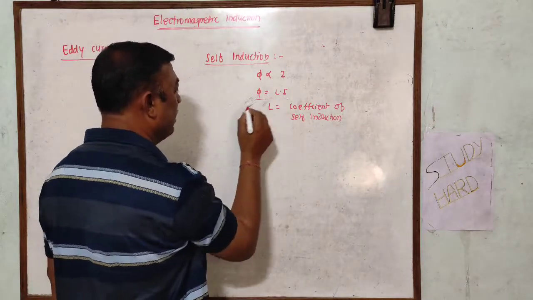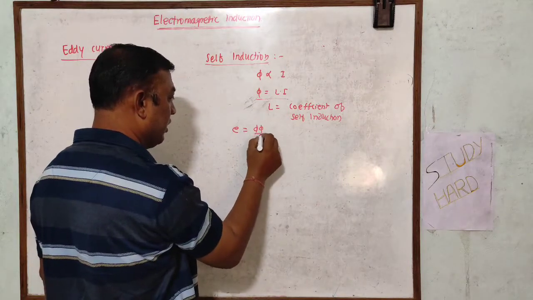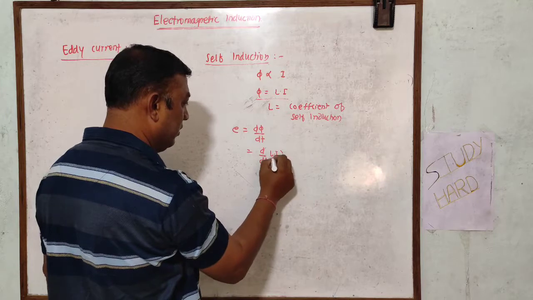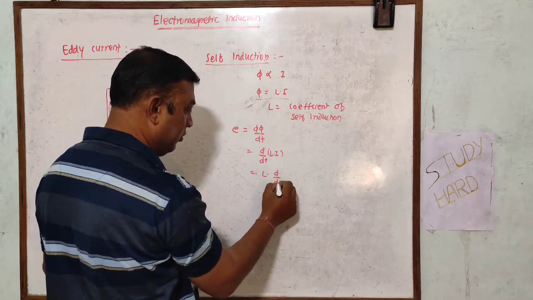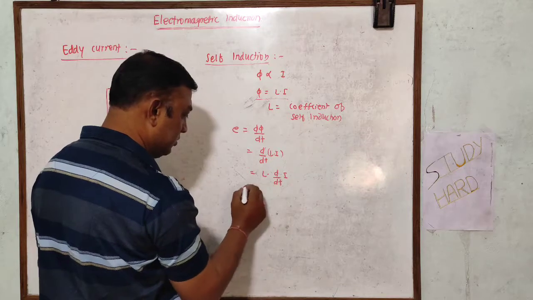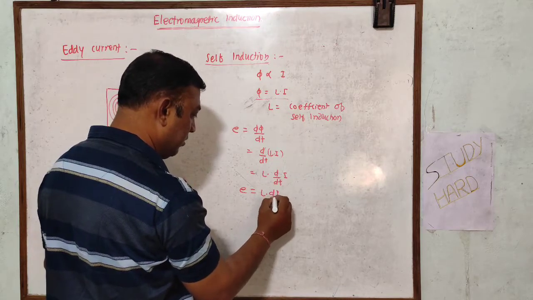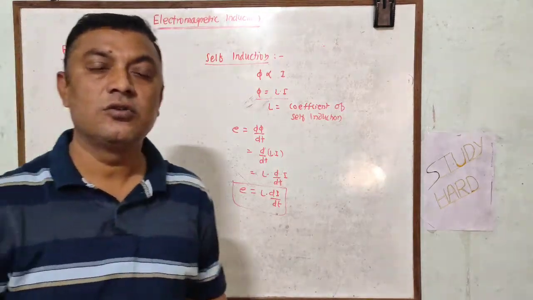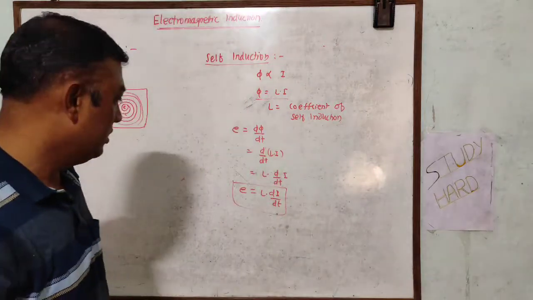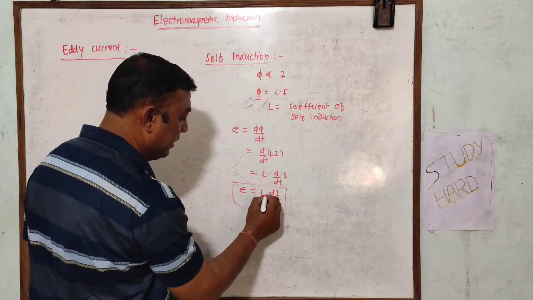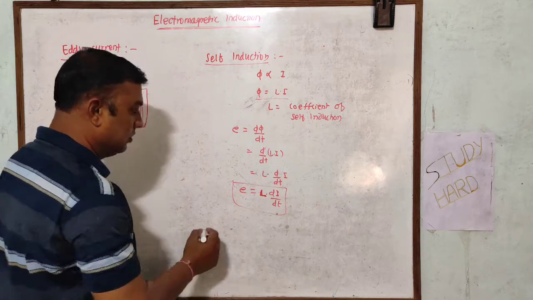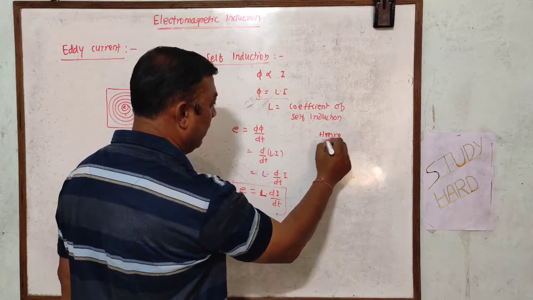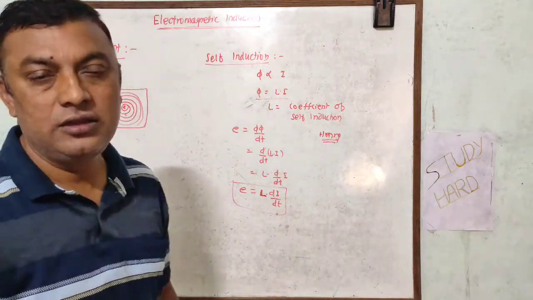So according to Faraday's law of electromagnetic induction, you can write E is equal to d phi by dt. So I can write d by dt of L into I. L is taken outside the derivative, so I can write di by dt. So this is one of the formulas that you get from Faraday's law of electromagnetic induction, where L is known as the coefficient of self induction, or inductance. This L, coefficient of self induction, is measured in the SI unit Henry. ते मोजण्यात जातं.